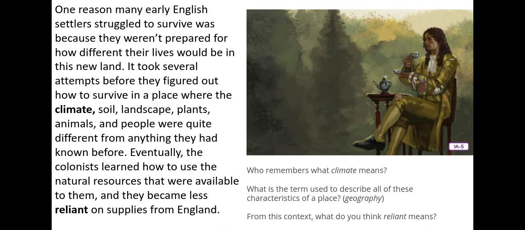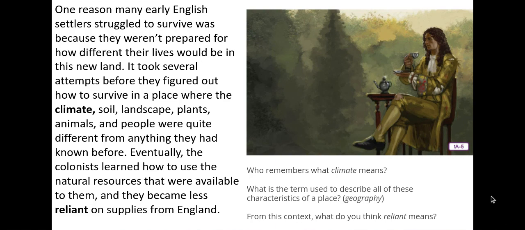One reason many early English settlers struggled to survive was because they weren't prepared for how different their lives would be in this new land. It took several attempts before they figured out how to survive in a place where the climate, soil, landscape, plants, animals, and people were quite different from anything they had known before. Eventually, the colonists learned how to use the natural resources that were available to them, and they became less reliant on supplies from England.